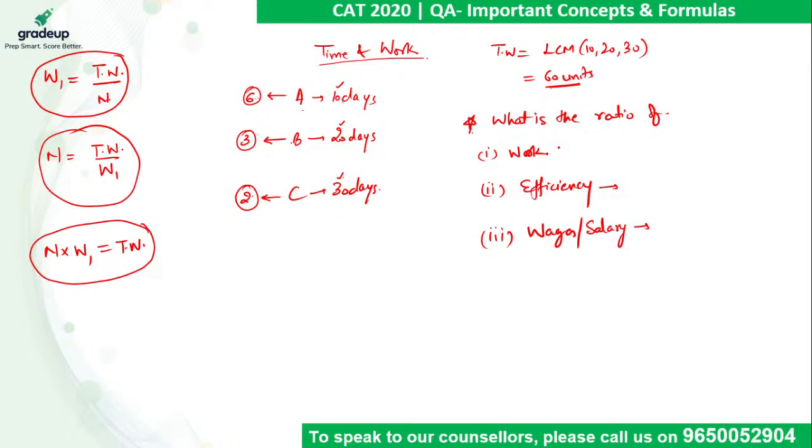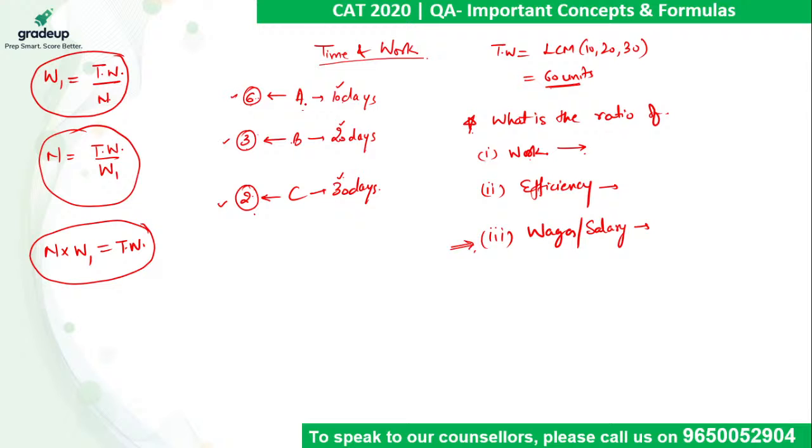So they are the 3 very important parts of time and work. So based on wages or salary, many questions have appeared in past also, right? So ratio among the work done is always going to be the work done by them in 1 day, which comes out to be 6:3:2.